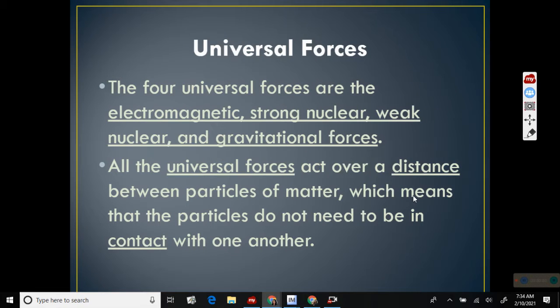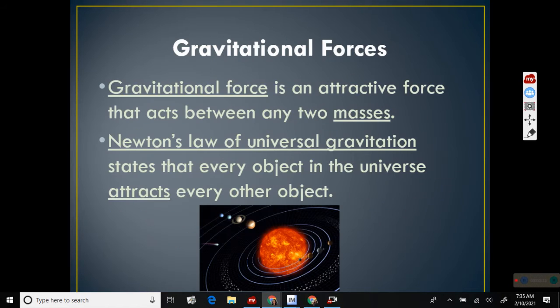All right, so let's talk about the four universal forces. We have electromagnetic forces, the strong force, the weak force, and gravitational forces. All of these forces act over a distance, so it means you don't have to be touching them in order for them to be acting. Gravity, that's an attraction between two masses. We talked about this yesterday.